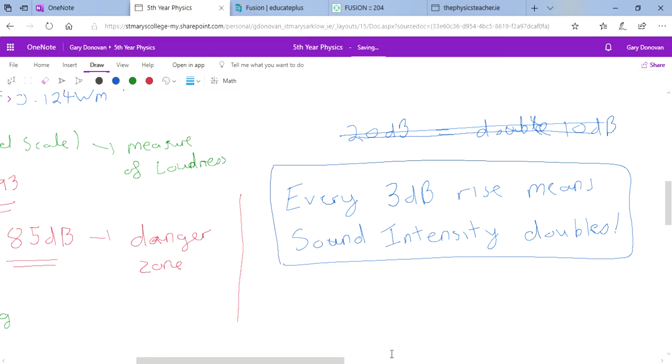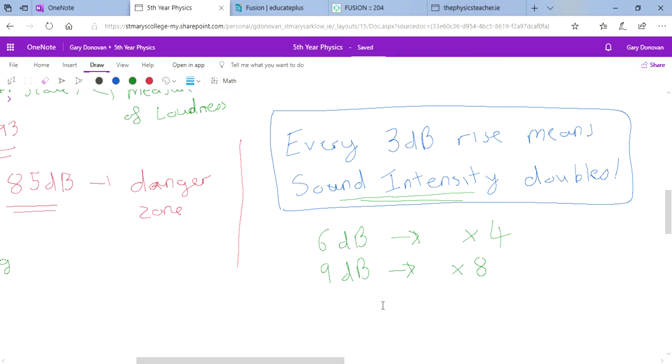So for example, if we had a 6 decibel rise, that would mean that the sound intensity level has doubled twice. So if it's doubled twice, it would have increased by a factor of 4. A 9 decibel rise means it has doubled 3 times, so that means it would have increased by a factor of 8. It's 8 times, carrying 8 times more energy. The sound is carrying 8 times more energy than it was originally. Obviously then, if the sound goes down by 3 decibels, it means the sound intensity level has halved, or it's half of what it originally was.